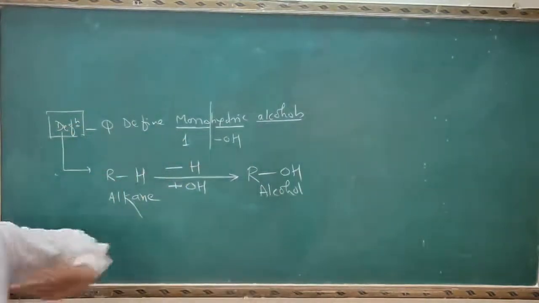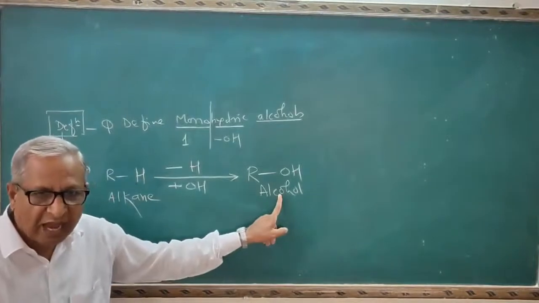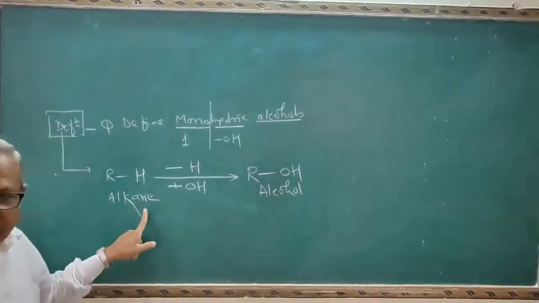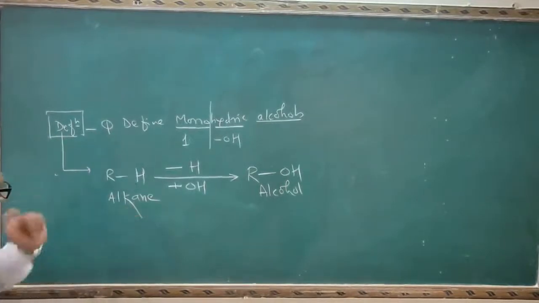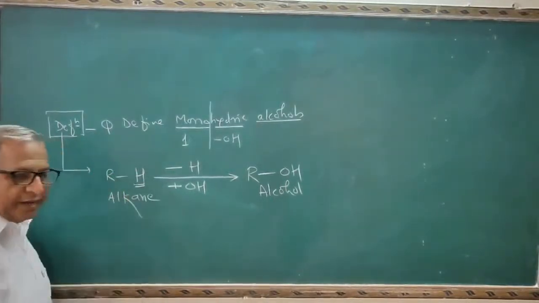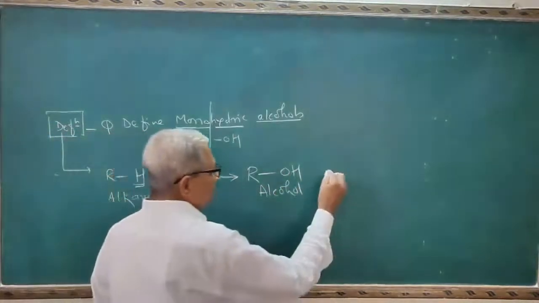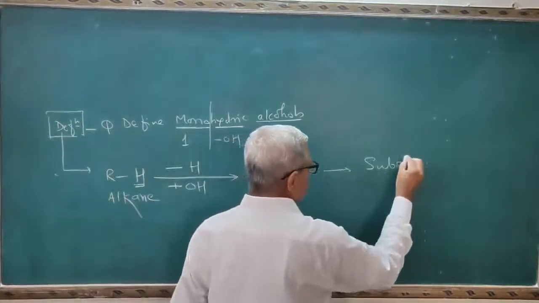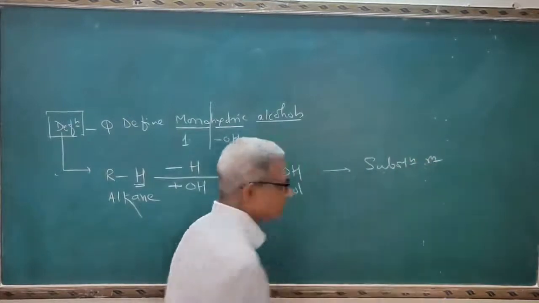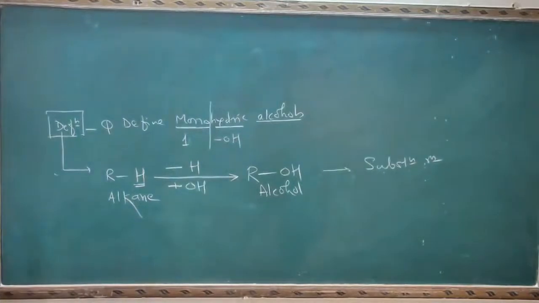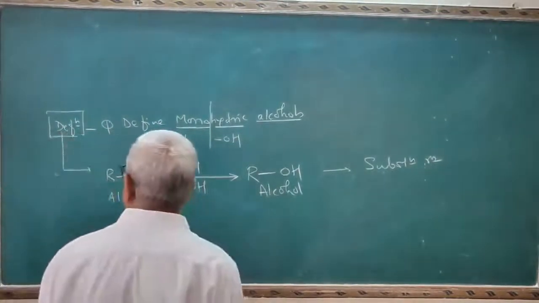definition of alcohol. So we can say that alcohols are hydroxy derivatives of alkanes, in which only one hydrogen atom is substituted by OH group, and therefore this reaction is known as a substitution reaction. A reaction in which a group or atom is substituted by another group or atom is known as a substitution reaction.